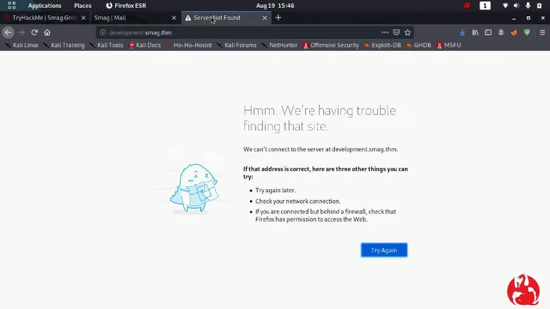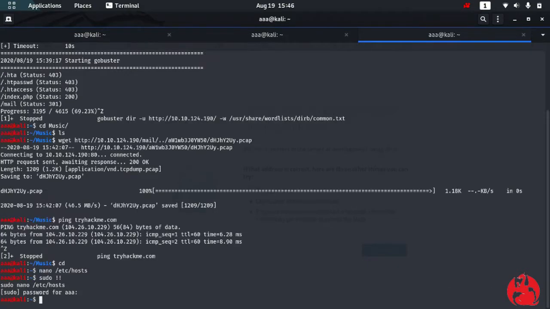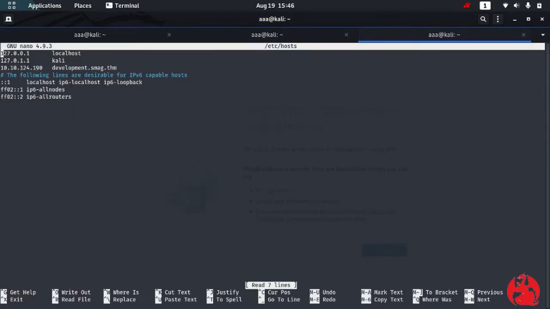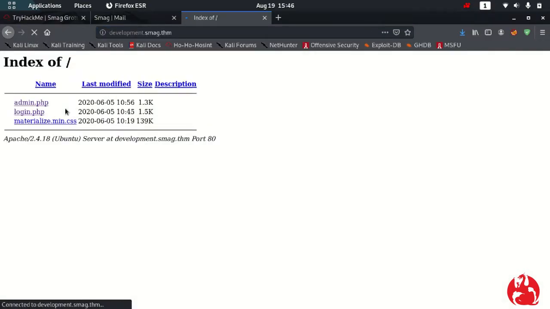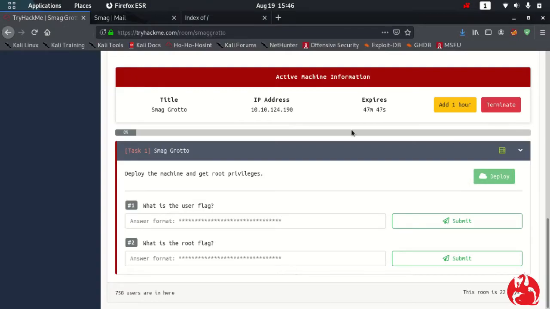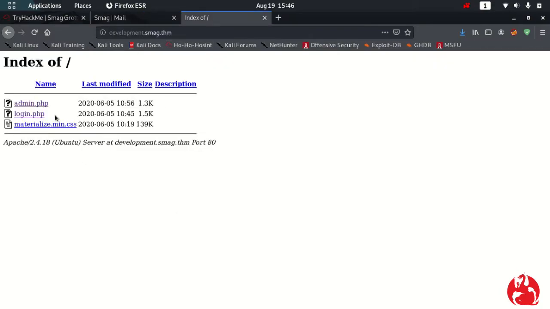And here I'll paste this host. Again, why we are doing this is because both of them have the same IP, so how will you differentiate which one is which? That is why we are doing this. Now if I load this, it knows that writing this refers to this IP, and since this IP has two web servers running, one is this one, the other one is this one. So this one loaded.